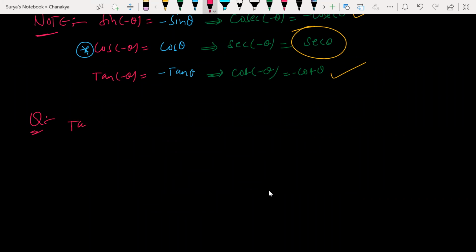What is tan of minus 14 pi plus theta? Guys, remember one thing. Whatever the questions, they will come from your textbook, apart from your textbook they will not give anything. Questions would come from your textbook only, 100%. So please make sure that you are going through this. So what is the answer of this?